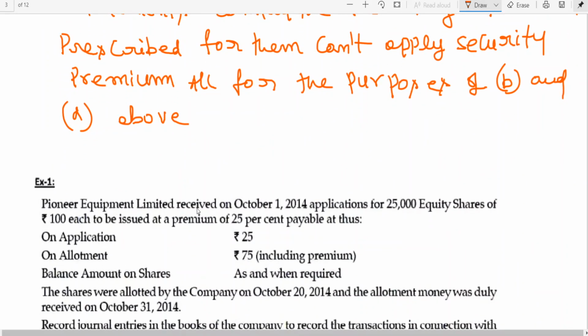Pioneer Equipment Limited received on 1st October 2014 applications for 25,000 equity shares of 100 each to be issued at a premium of 25% payable. That is 25 rupees, 25% premium, and 100 rupees is the face value, 25 premium. It is coming to how much total? 100 plus 25, 125 rupees.